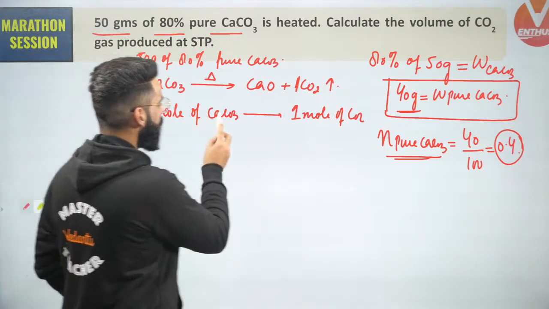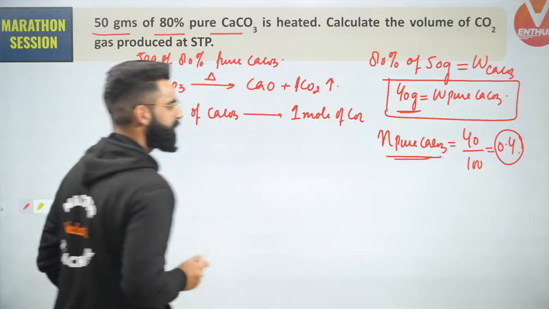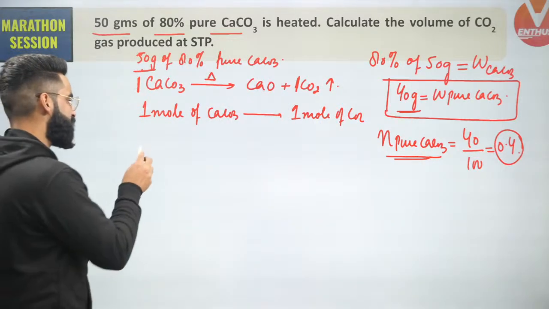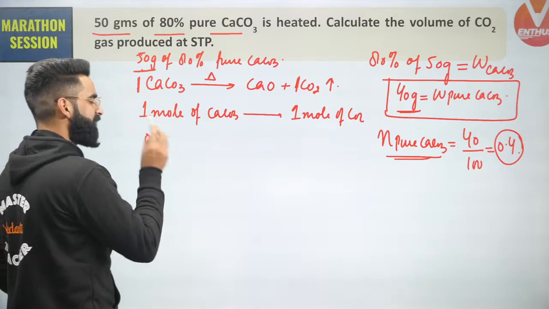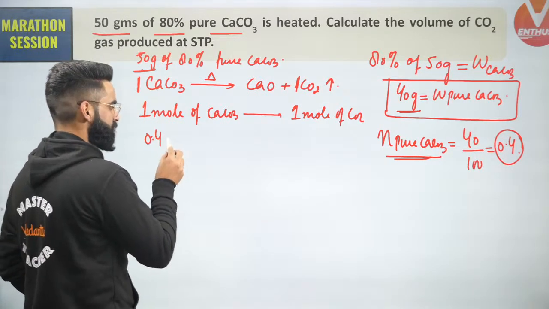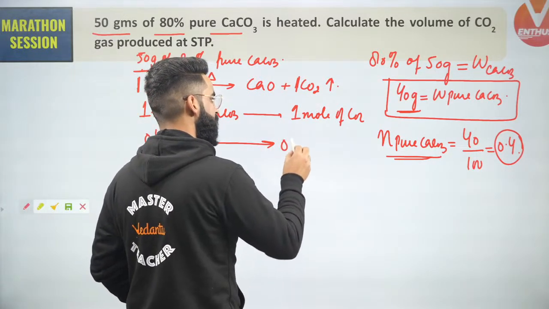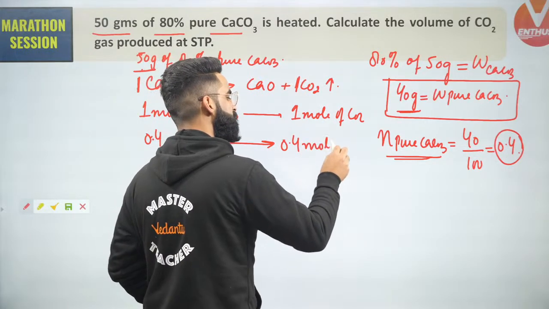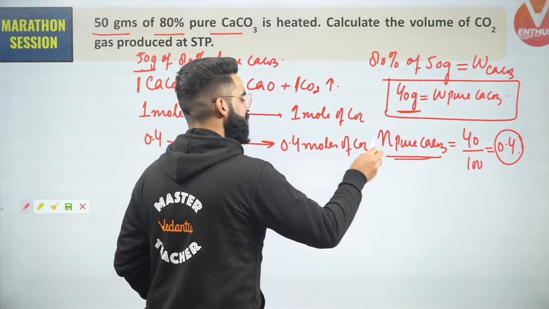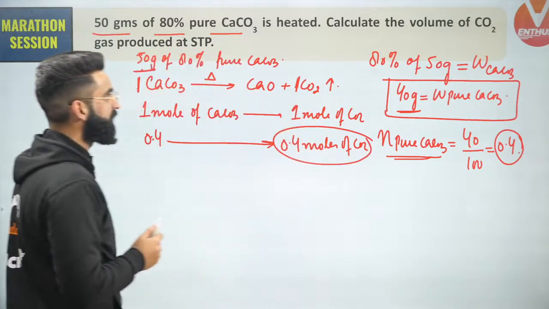Do we have 1 mole of calcium carbonate, or do we have 0.4 moles of calcium carbonate? In this reaction, 0.4 moles of calcium carbonate are going to be participating. So 0.4 moles of calcium carbonate should give 0.4 moles of carbon dioxide. So these are the moles of carbon dioxide getting liberated right here.